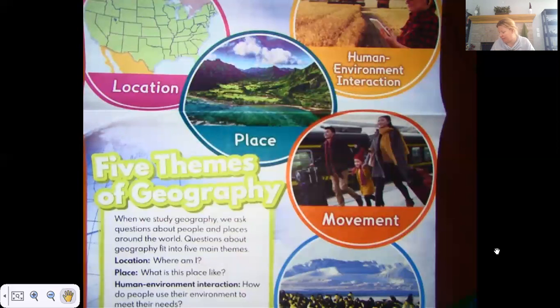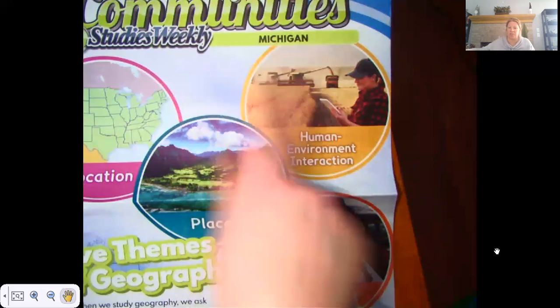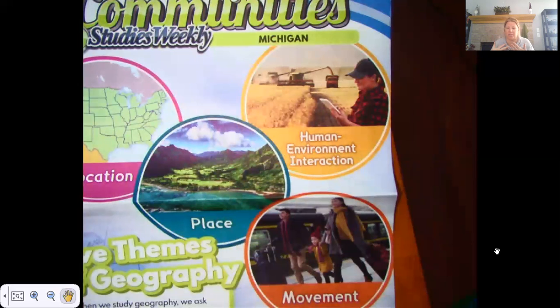Human environment interaction. How do people use their environment to meet their needs? So looking at this picture, there's farming going on. It looks like that's probably wheat or maybe soybeans that they're harvesting. So obviously a farmer has to have good soil to plant his or her crops, and they use their environment to help feed animals and people, right? So there's a lot of places in the earth where people mine for things, so they would dig in the earth to use their environment.